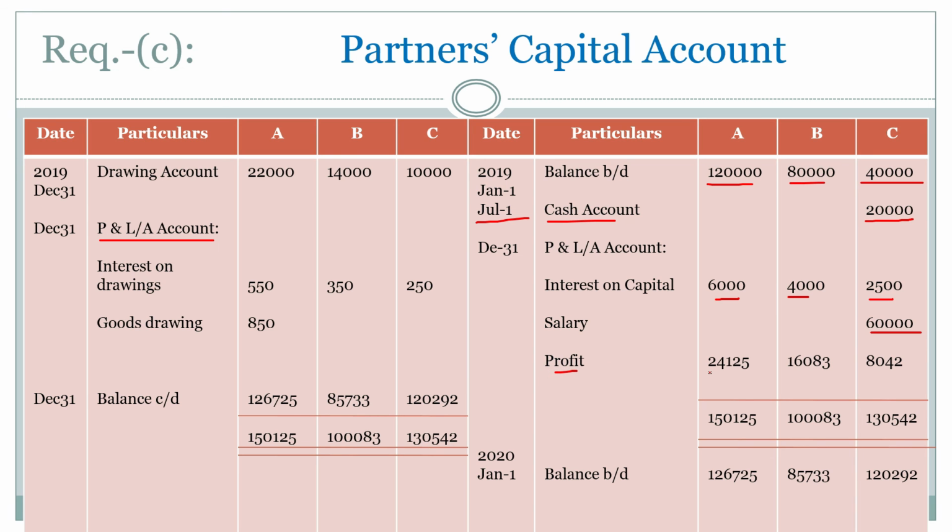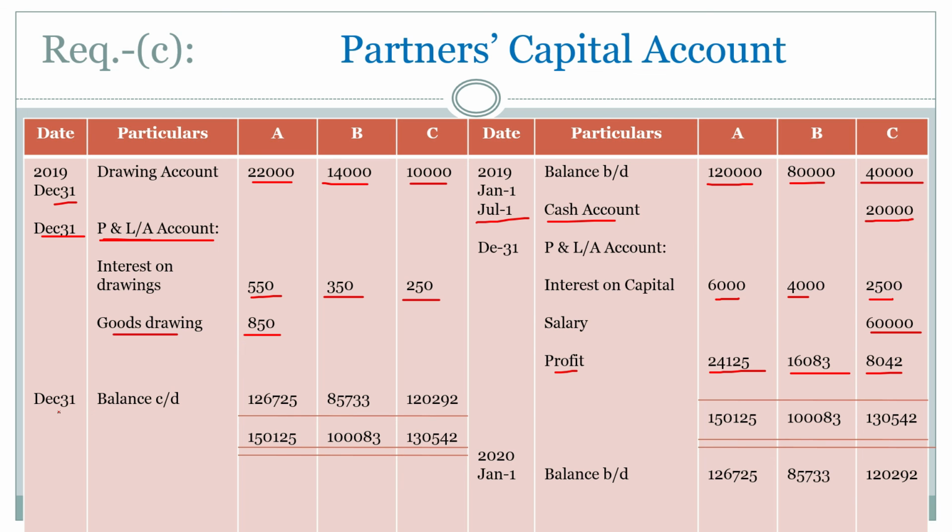Now profit, partner A 24,125, partner B 16,083 and partner C 8,042 taka. Now debit side of partner's capital account. At first, drawings account 2019 December 31st, partner A 22,000 taka, partner B 14,000 taka and partner C 10,000 taka. Now December 31st, profit and loss appropriation account. At first, interest on drawings, partner A 550, partner B 350 and partner C 250 taka. Now goods drawing only for partner A 850 taka.